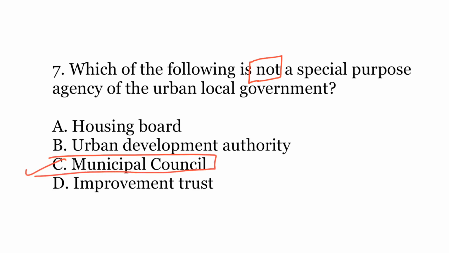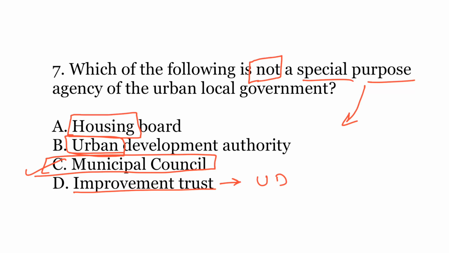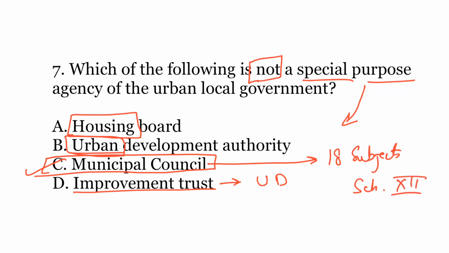Municipal Council. So a specialized or special purpose agency means that undertakes certain specific task. So in this, the Housing Board is focusing only on the housing, the Urban Development Authority is focusing only on the urban development part, and similarly the Improvement Trust is also entrusted only with urban development activities, whereas a municipal council has a host of functions to perform, that is the total of 18 subjects under the 12th schedule of the Constitution. So this is not a special purpose body, whereas it is a general body.